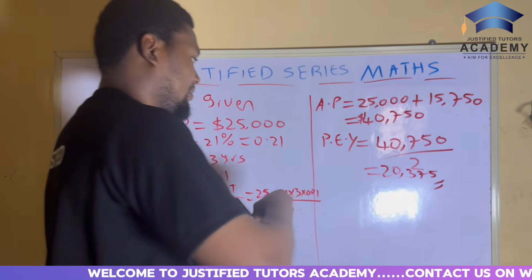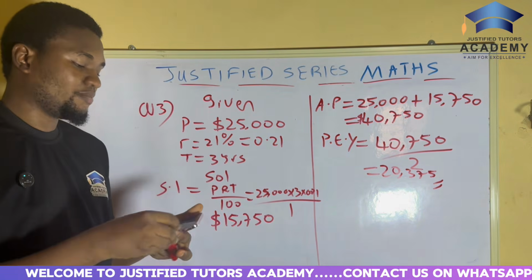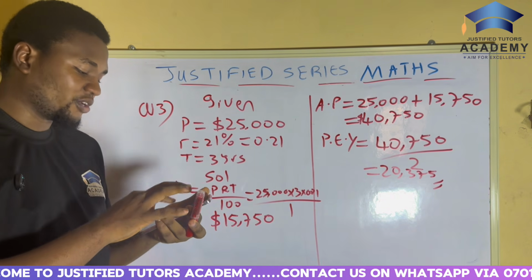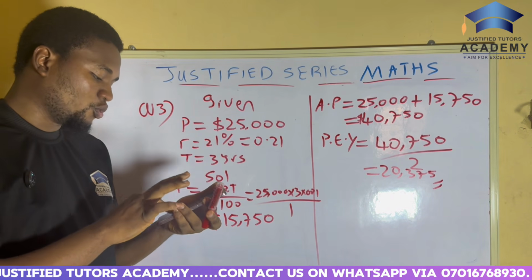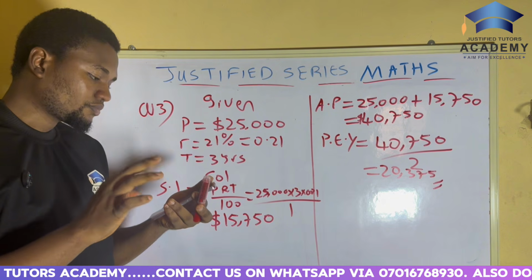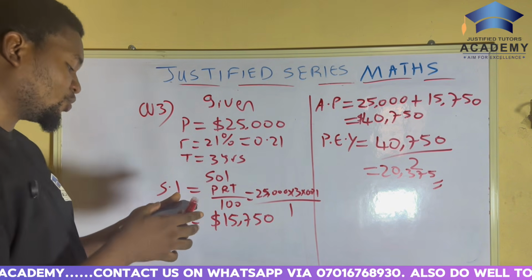20,375. That's it. You see it now? That's it. Simple as ABC. Indoors. I beg, don't forget. It is indoors. So that's the answer to what?